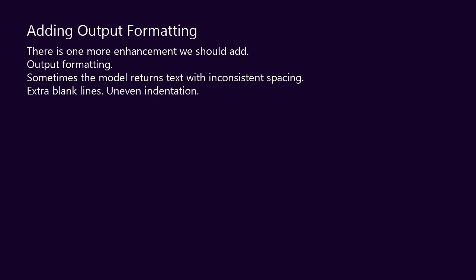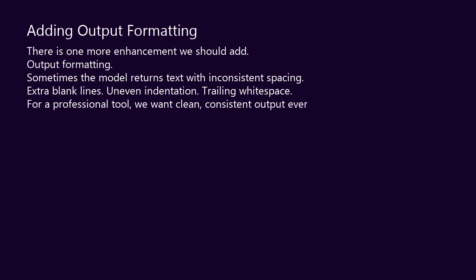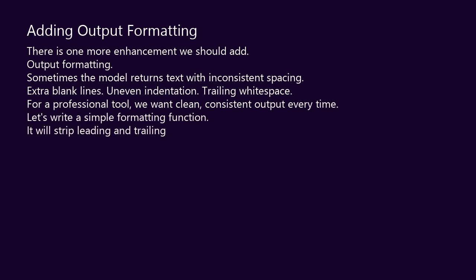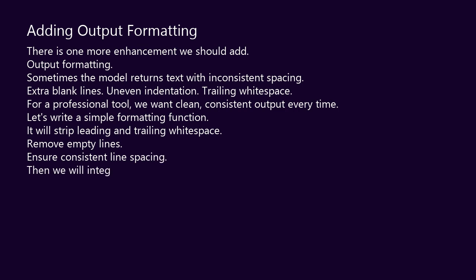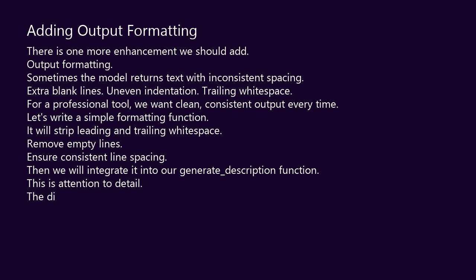Output formatting. Sometimes the model returns text with inconsistent spacing, extra blank lines, uneven indentation, trailing white space. For a professional tool, we want clean, consistent output every time. Let's write a simple formatting function. It will strip leading and trailing white space. Remove empty lines. Ensure consistent line spacing. Then, we will integrate it into our generate description function. This is attention to detail. The difference between a demo and a professional tool.